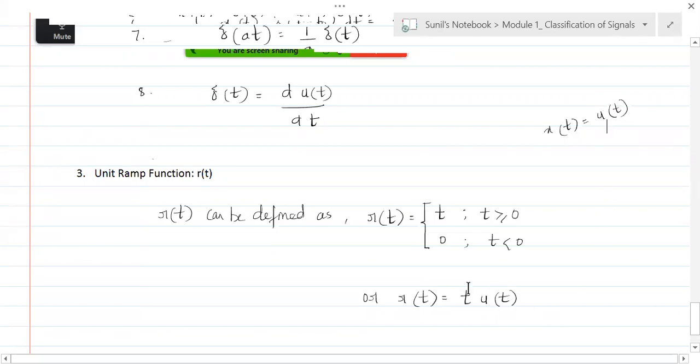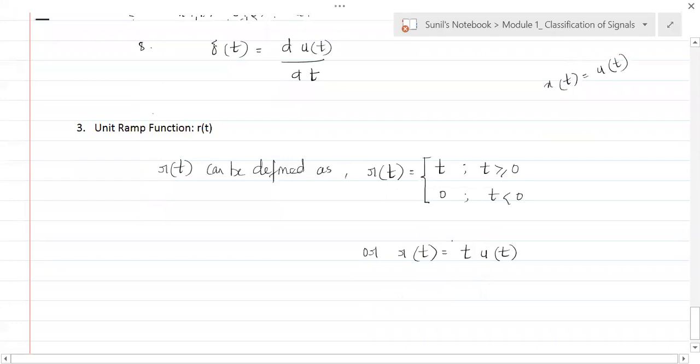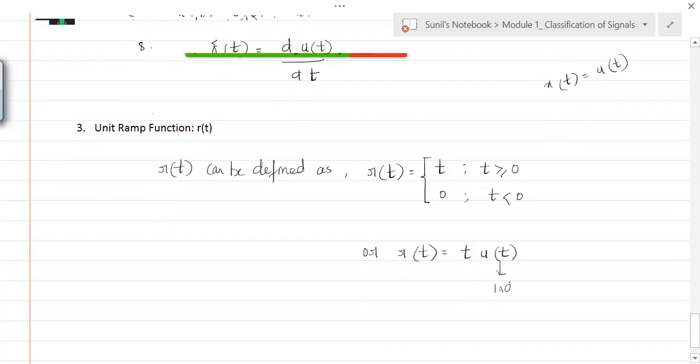If it is there with another function of t, then this u of t is defining the range of this t. u of t indicates the range is 0 to infinity.